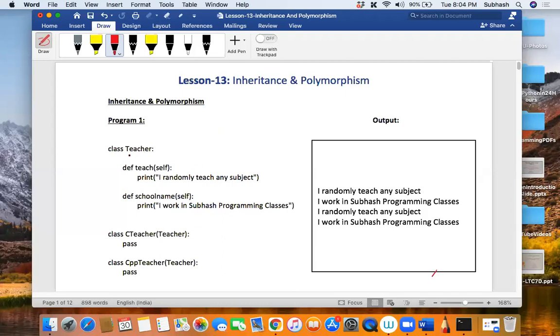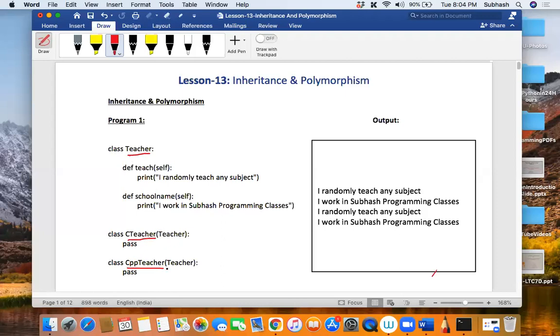As you can see, we have a Teacher class over here. Then we have CTeacher, and then we have CPPTeacher, isn't it? So there are three classes: Teacher, CTeacher, and CPPTeacher, correct? Now, what is the strange thing that we can see over here? In CTeacher, in the brackets, I've written something called Teacher.